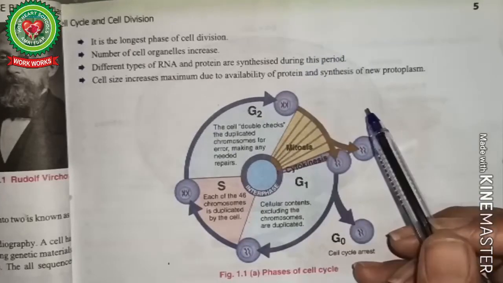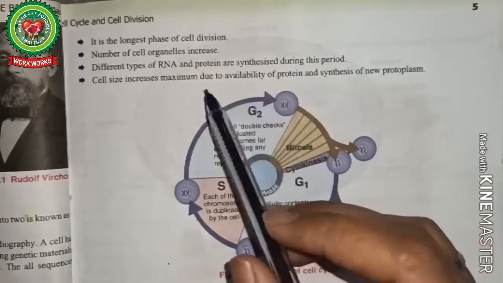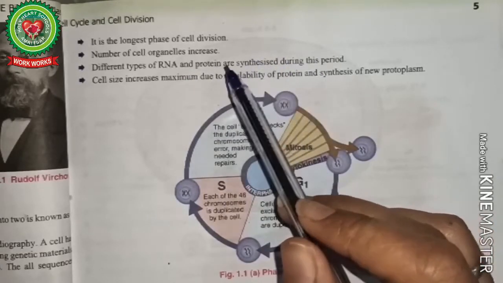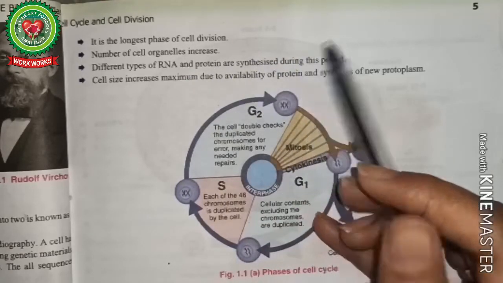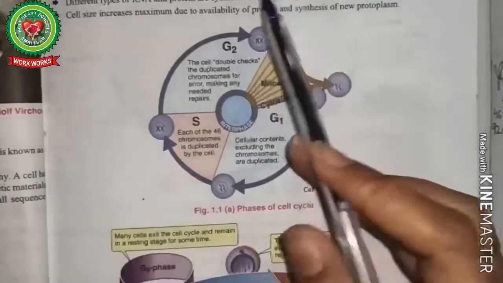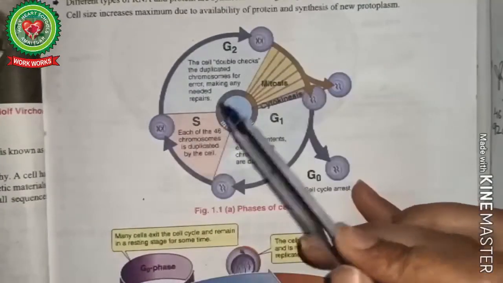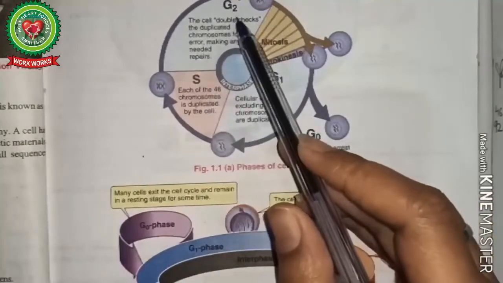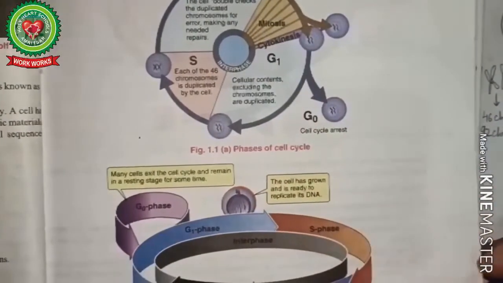Next, here the RNA and protein synthesis will be started. Duplication of centrioles will also be started here. The next diagram is the same diagram that we have discussed before, with G1 phase, S phase, G2 phase, and next.